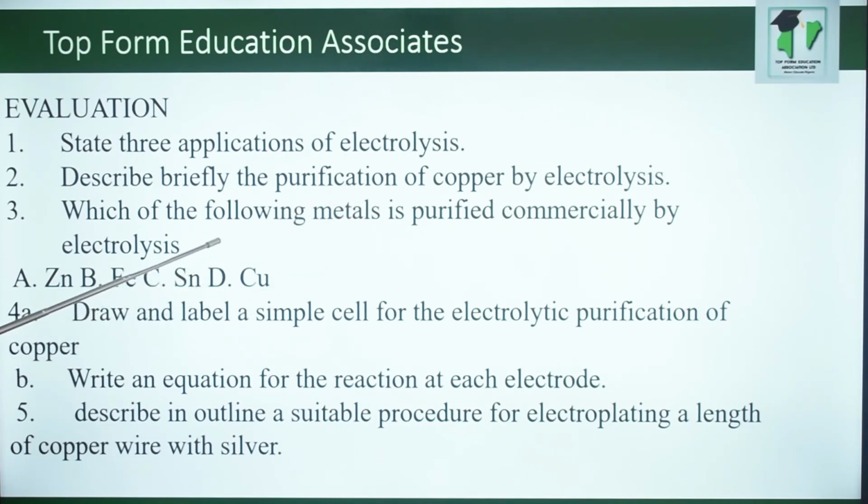Number 3, which of the following metals is purified commercially by electrolysis? A, zinc, B, iron, C, tin, D, copper. The answer is copper, as we explained in number 2. Number 4a, draw and label a simple cell for the electrolytic purification of copper. B, write an equation for the reaction at each electrode. And 5, describe in outline a suitable procedure for electroplating a length of copper wire with silver.